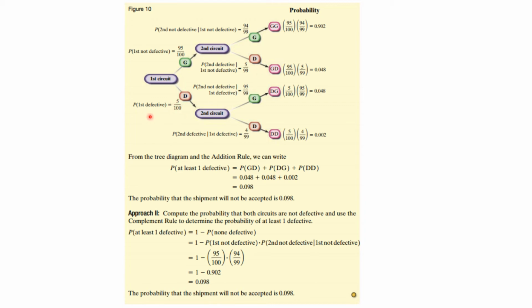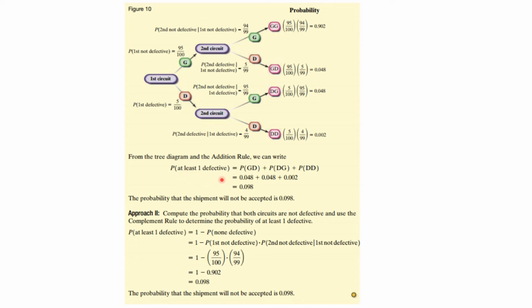Now, if you got a defective on the first one, you still can pick a good one here, and so that is 95 out of 99 because they're all good, and you have picked a bad one. Or down here, the probability of a second defective, given the first was defective, is 4 out of 99.